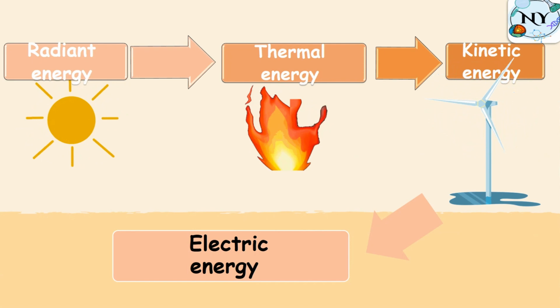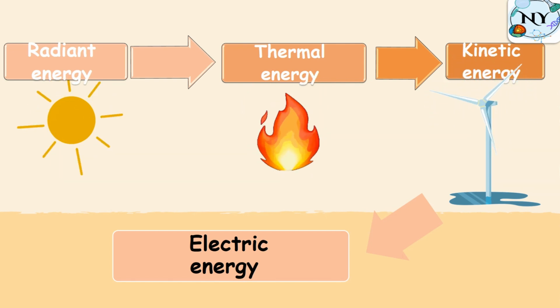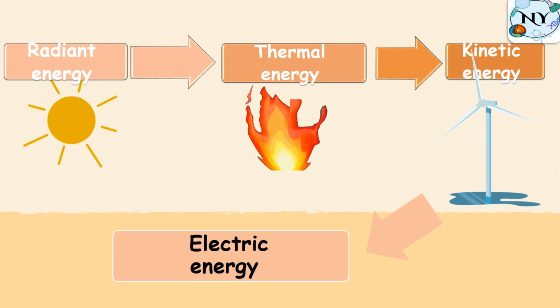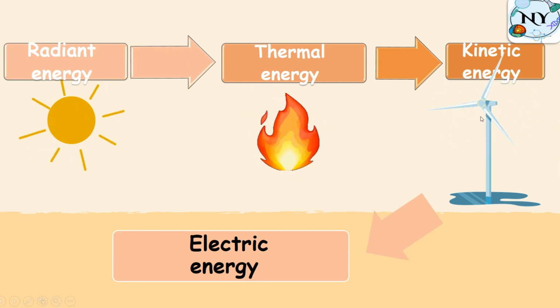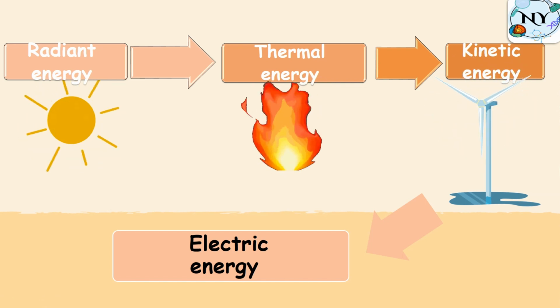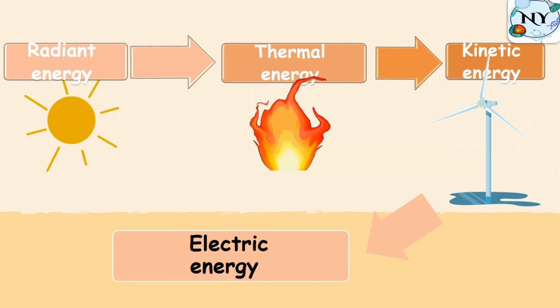So we can see radiant energy or solar energy converted into thermal energy. Thermal energy heats the air, so hot air rises up while cold air falls down. So the wind blows. When the wind blows, it means movement of the air and movement of the blades of the modern windmill. So we have kinetic energy here, which in the case of the modern windmill is converted into electrical energy. So this is the energy chain for the wind.